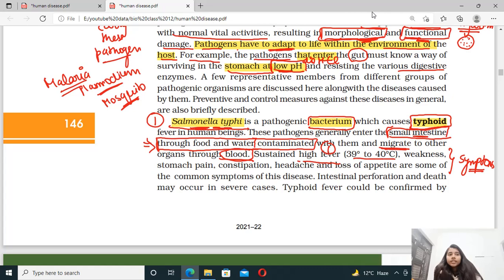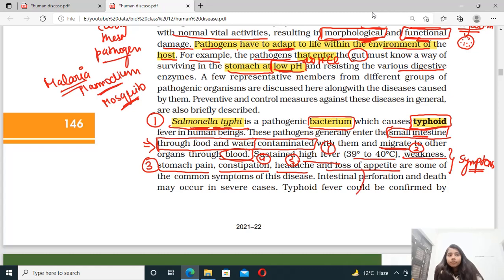39 to 40 degrees centigrade. Second, what is it? Weakness. Of course, if you have the fever, you will have weakness in your body. Third is stomach pain. You have the stomach ache. Fourth is constipation. And fifth is the headache and loss of appetite.